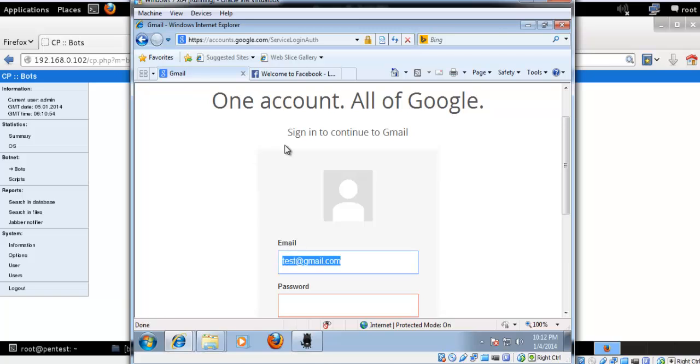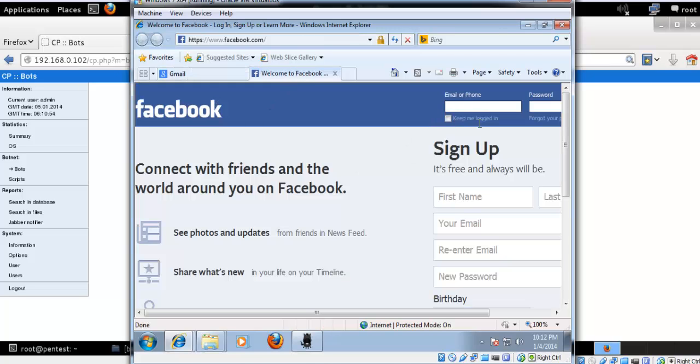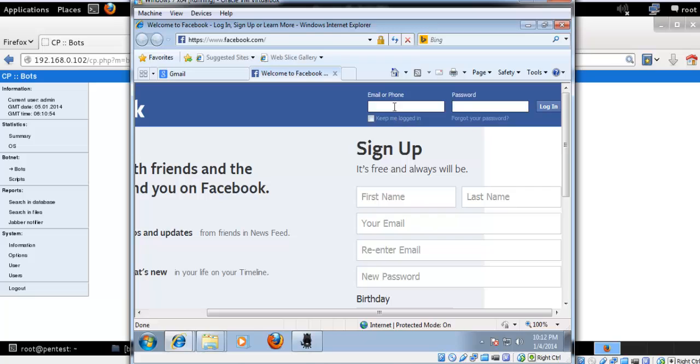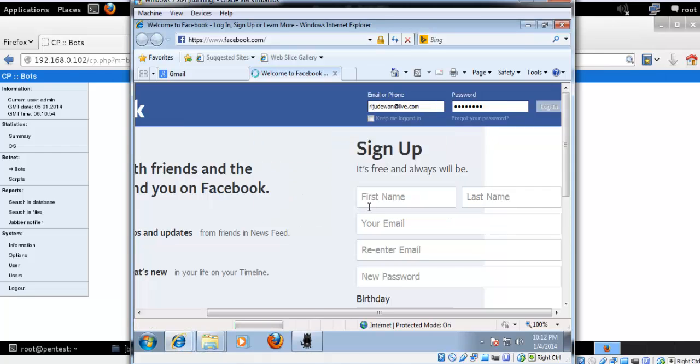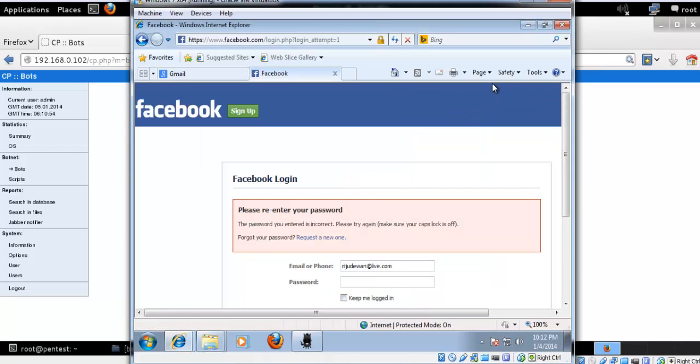You see his account is not correct, so in Facebook also I try to do the same. Login. It's saying the password is not correct.